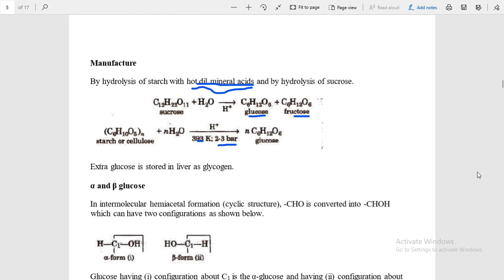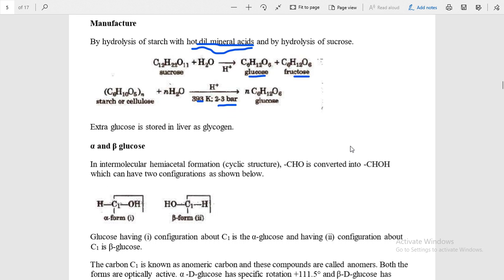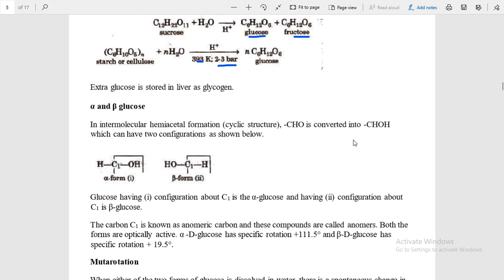Now we will see the structure of glucose. As I was describing from time to time, alpha and beta glucose. Now you can see here.